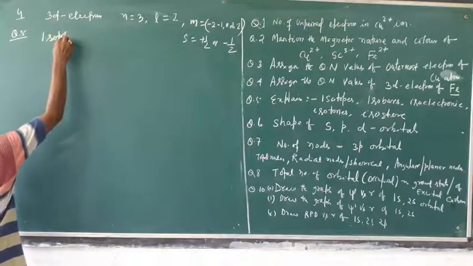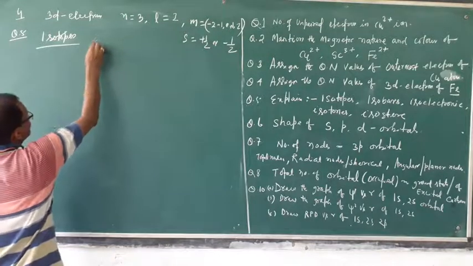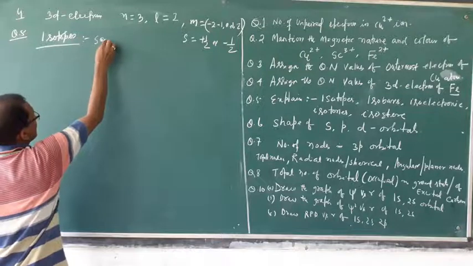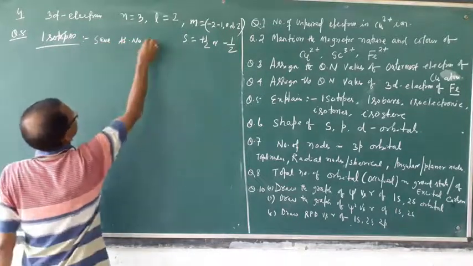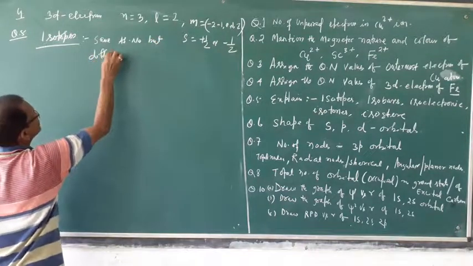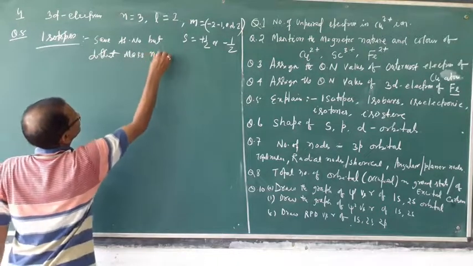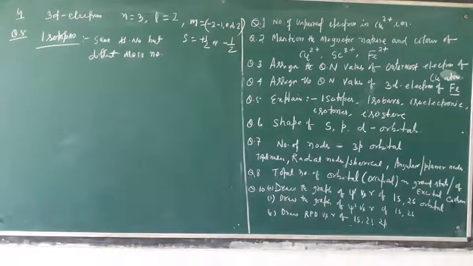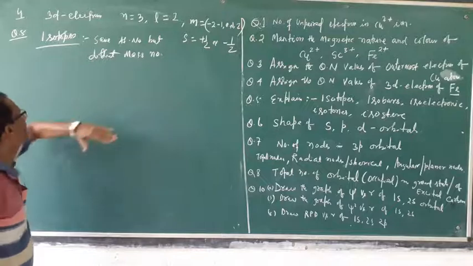Isotopes means same atomic number but different mass number. This is called isotopes. Atomic number is same, mass number is different.